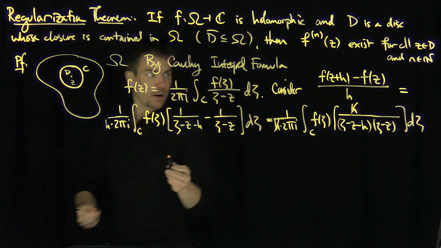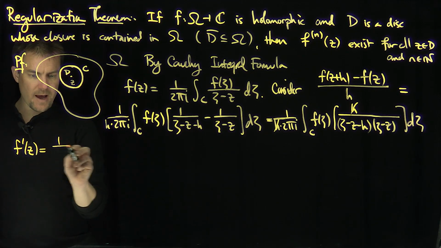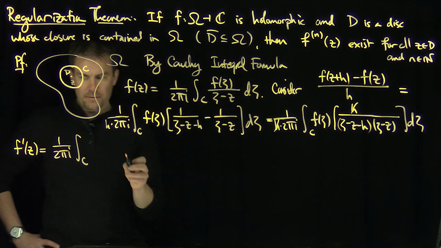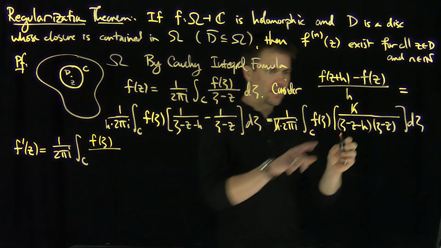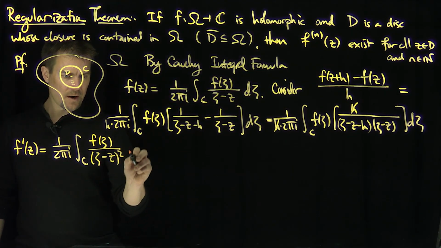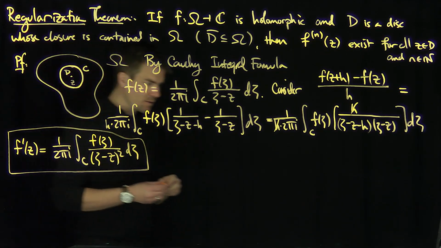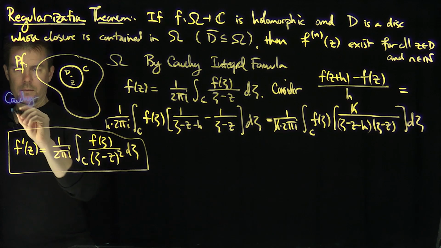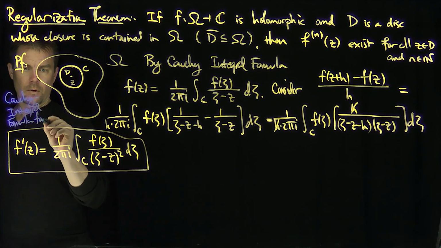zeta minus z. So if I let h go to 0, I have the f prime of z, which I know exists, is therefore going to be what? It's going to be 1 over 2 pi i, the integral over C of what? Of f of zeta as h goes to 0. As h goes to 0, this is zeta minus z, so I have zeta minus z squared. Beautiful, right? So I get a Cauchy integral formula for the derivative. So this is the Cauchy integral formula for the derivative, for f prime.